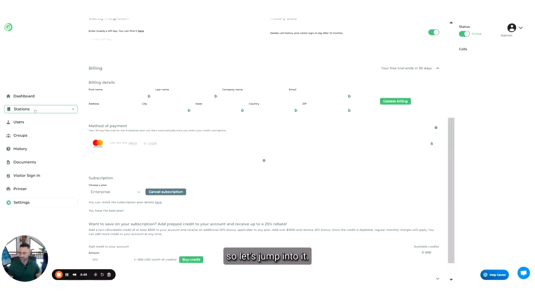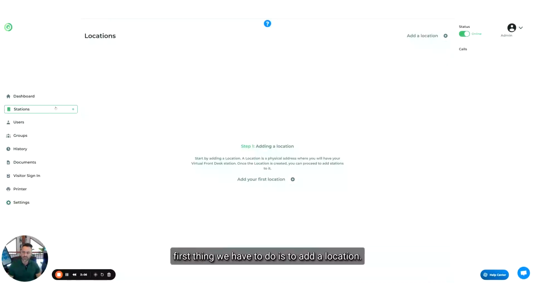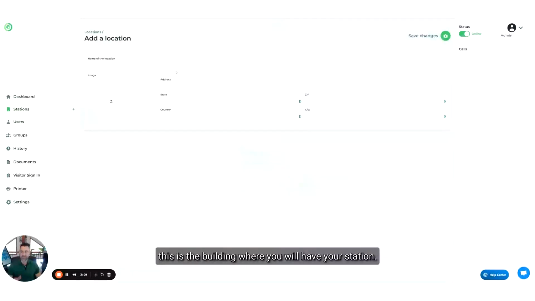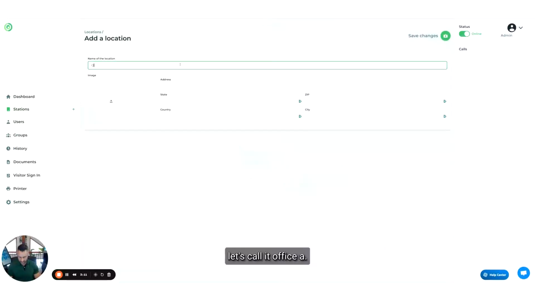So let's jump into it. Let's create a station. The first thing we have to do is add a location. This is the building where you will have your station. Let's call it Office A. I won't upload an image or put the address now. This is for internal use. So I'm going to save changes.